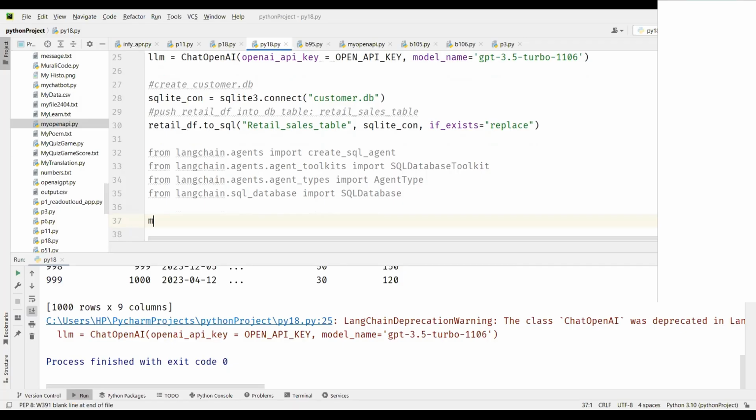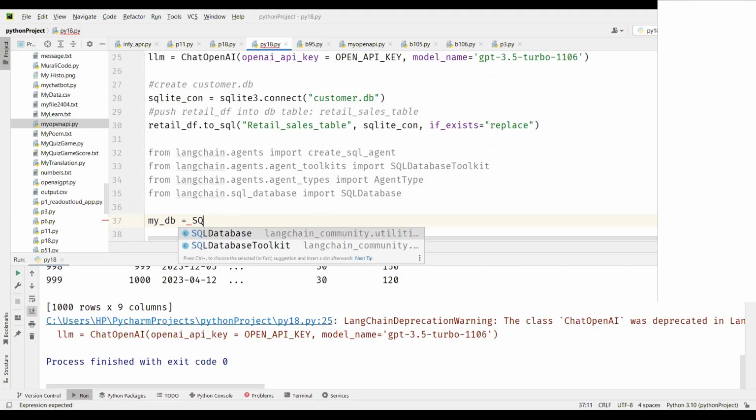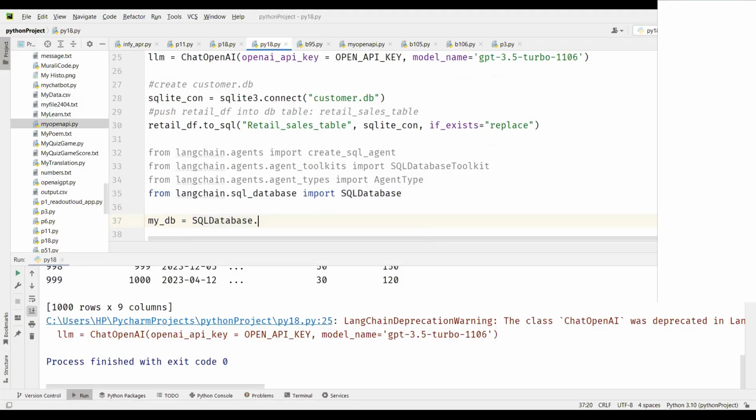So now I'm going to create something called my_db, and this is where my data will be stored. I'm going to call SQLDatabase.from_uri. We're going to form our query into this database. Here, you need to indicate which database it has to connect to. I want to connect to sqlite, colon, forward slash, and the custom path. Let me directly copy from here. So the connection to the database will be established here.